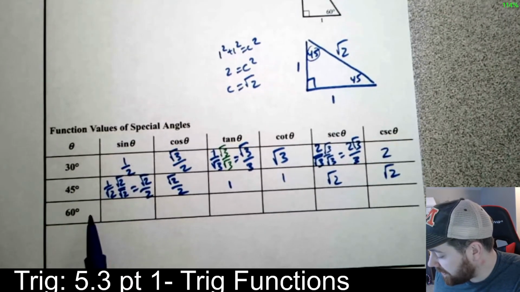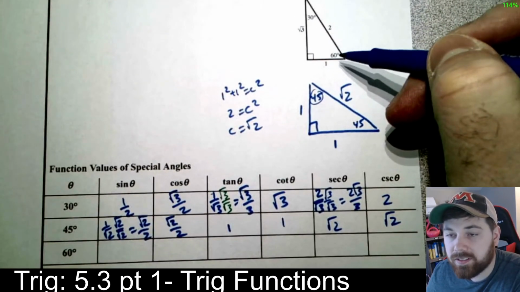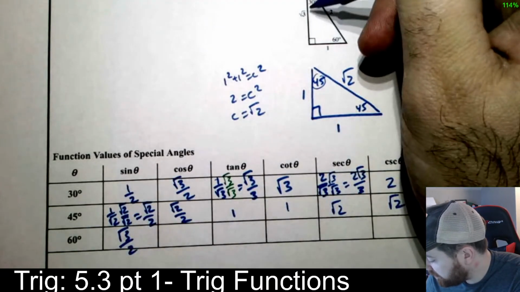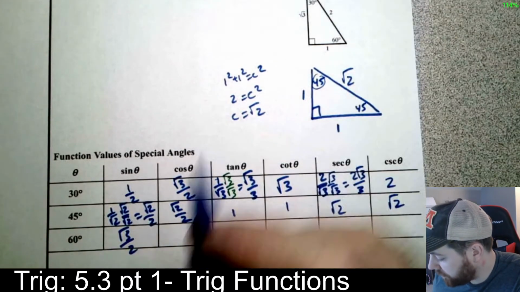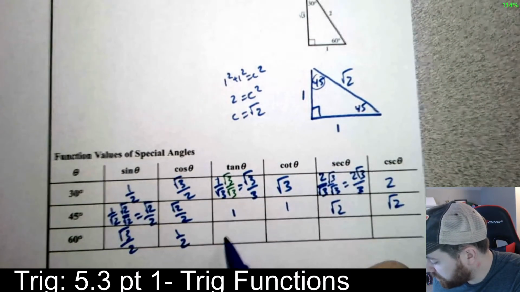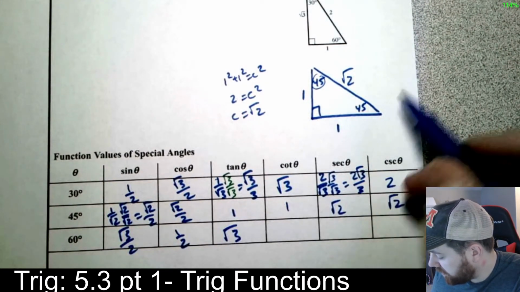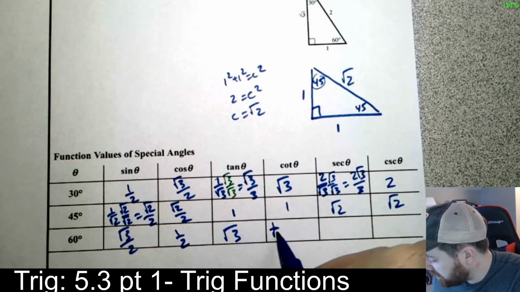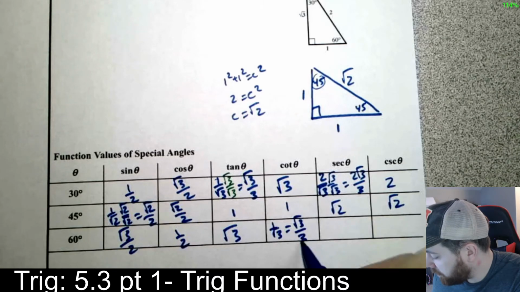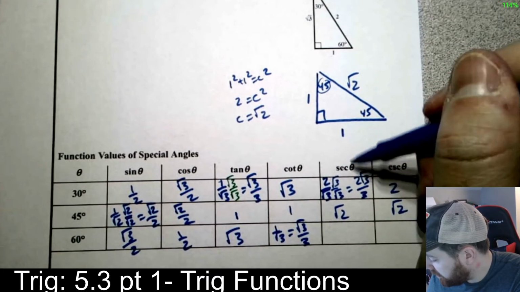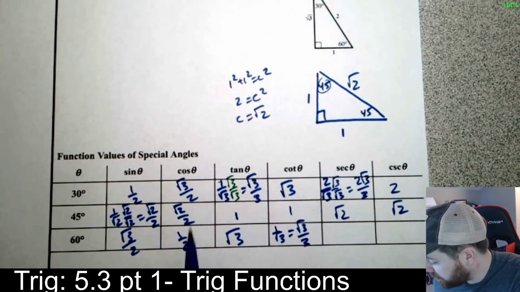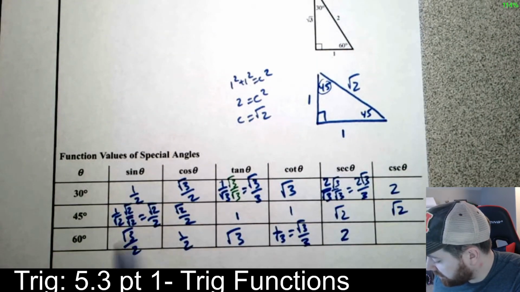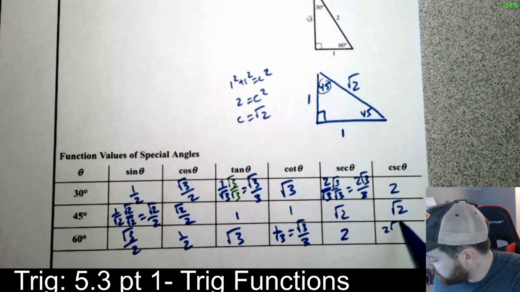And lastly, we have 60. The sine of 60, back to the top one. Sine is root 3 over 2. Cosine is 1 over 2. And tangent is root 3 over 1. Okay? Now the cotangent, flipping it, is 1 over root 3, which is going to be root 3 over 3 when rationalized. The secant is going to be flipping the cosine, so it's going to be 2. And the cosecant, flipping that, is 2 over root 3, which is going to be 2 root 3 over 3.